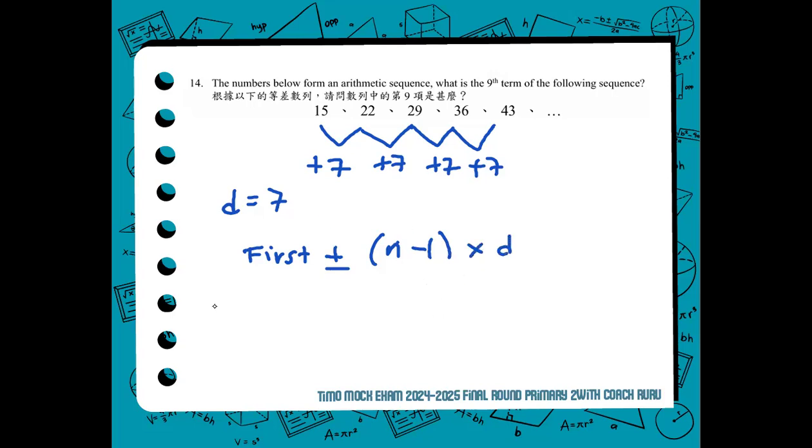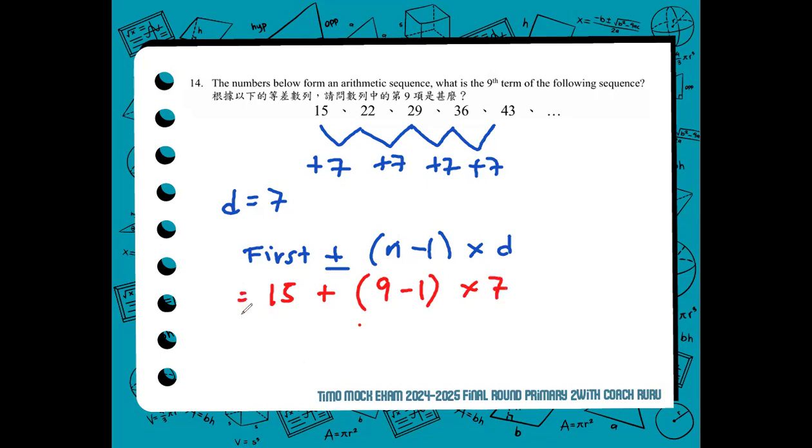Now, let's complete the formula. The first term is 15. Plus or minus. Since it is increasing, a plus 7, so it should be a plus. If it is decreasing, then it's a minus. But in this item, it's increasing. What is the missing term? 9. We subtract 1 and multiply by the common difference, 7. So that's it.